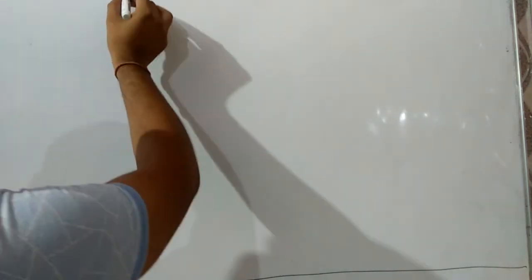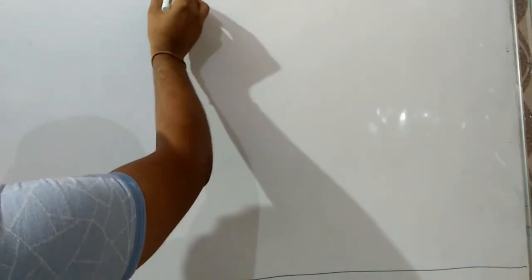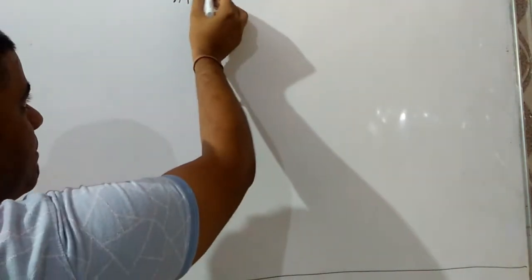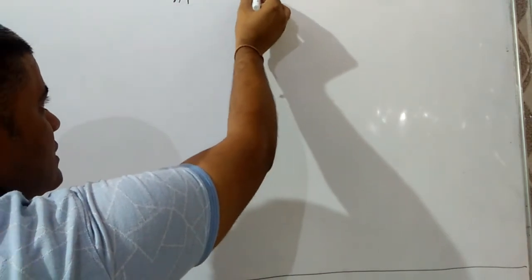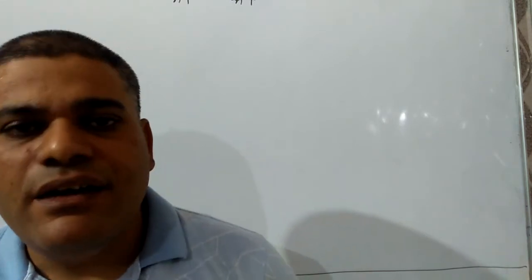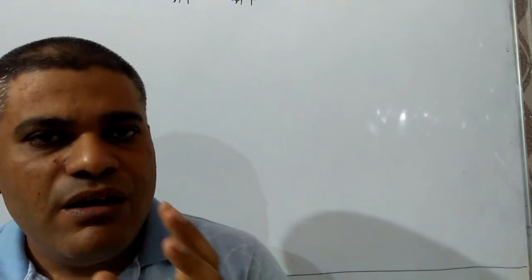The universal gas constant can be obtained from the ideal gas equation. R is equal to PV upon nT, where P is the pressure, V is the volume, n is the number of moles, and T is the temperature, and PV is equal to work done. So R is work done over nT. The universal gas constant may be defined as the work done per mole per Kelvin for a gas.